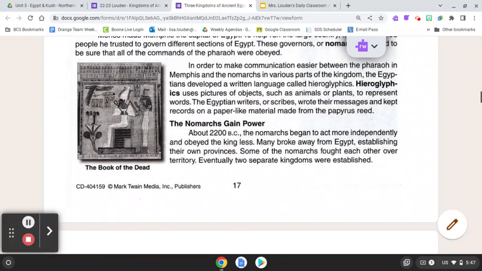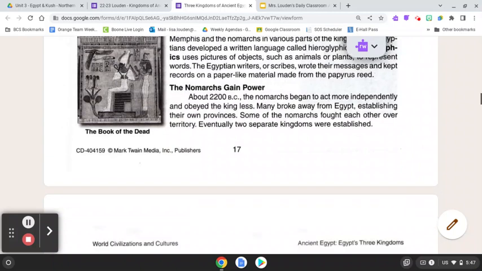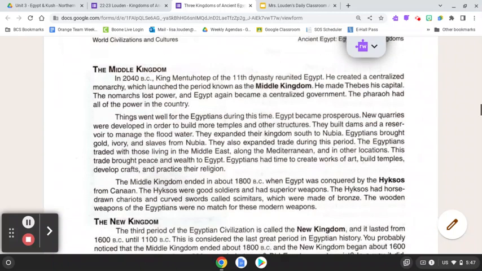The nomarchs gained power. By about 2200 BC, the nomarchs began to act more independently and obeyed the king less. Many broke away from Egypt, establishing their own provinces. Some of the nomarchs fought against each other's territory. Eventually, two separate kingdoms were established.